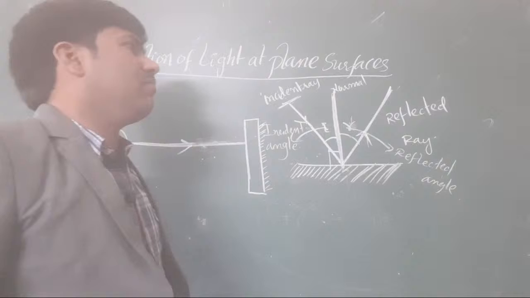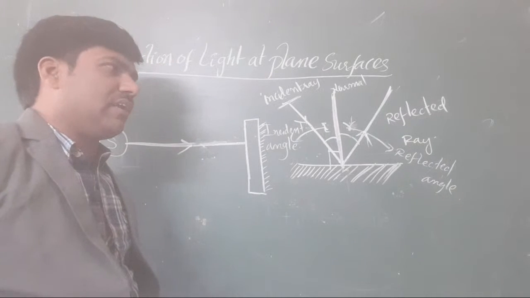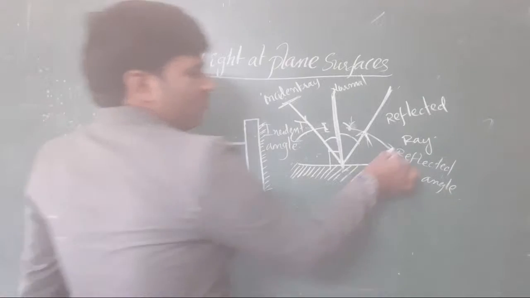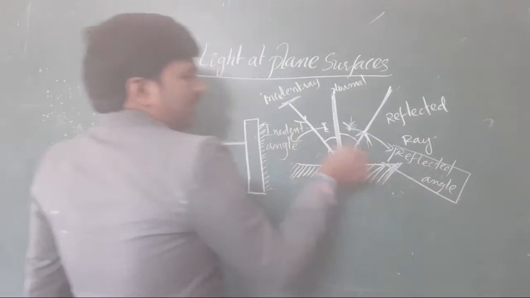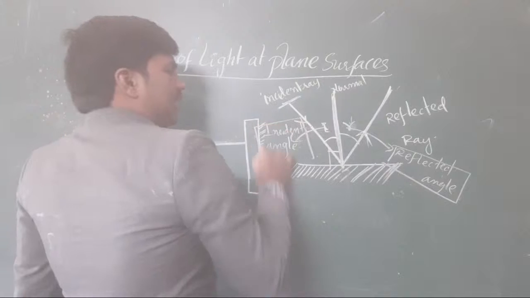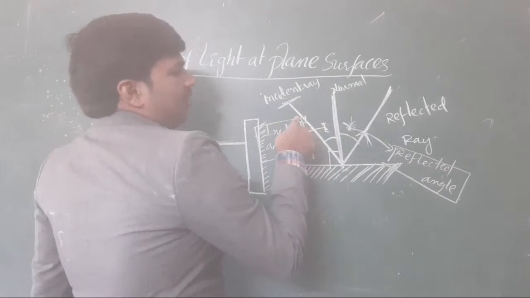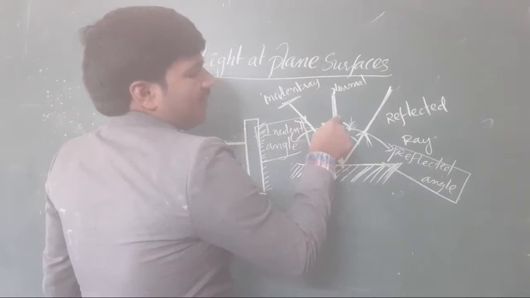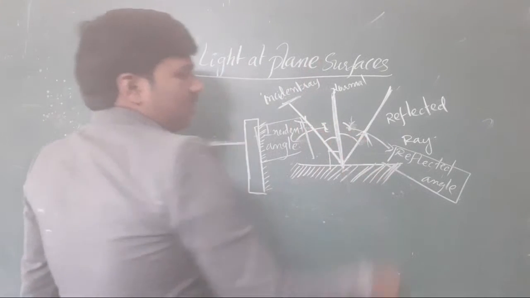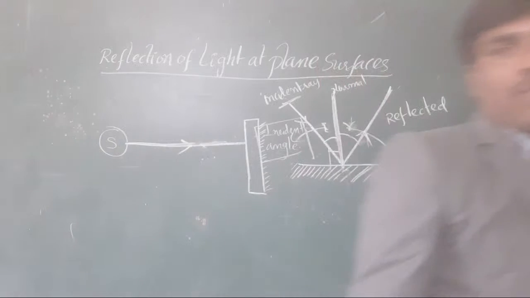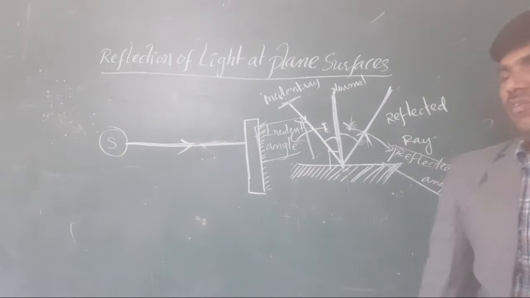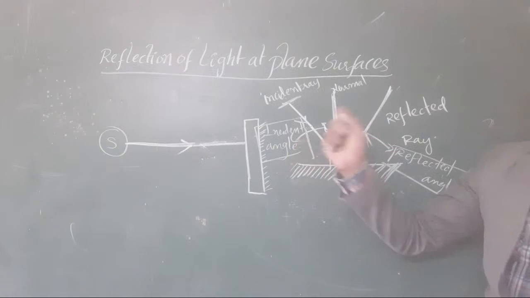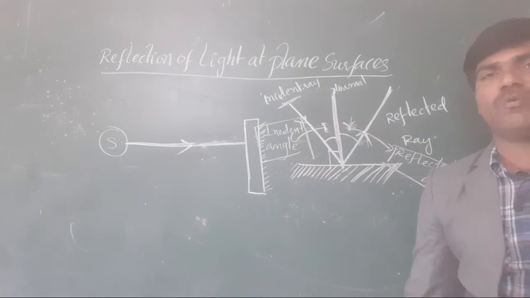The angle made between the normal and the incident ray is called the incident angle. The angle made between the normal and the reflected ray is called the reflected angle. Clear or not, all the students? This is the reflected angle, and this is the incident angle. I hope you got it.